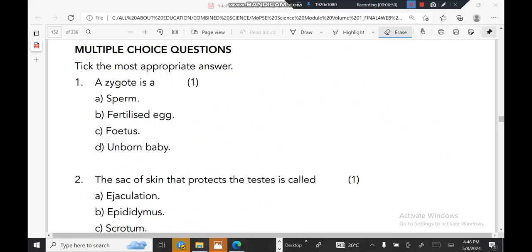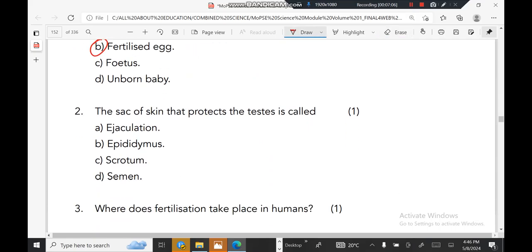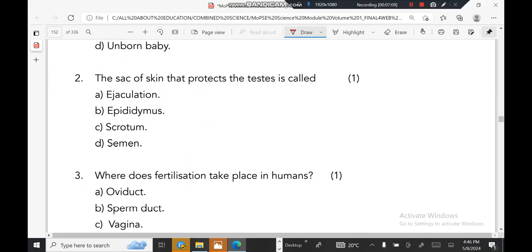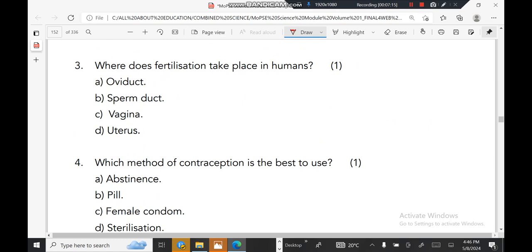Tick the most appropriate answer. A zygote is a sperm? No, it is a fertilized egg, which makes B the correct answer. The sac of skin that protects the testes is called the scrotum. Where does fertilization take place in humans? It takes place in the oviduct.